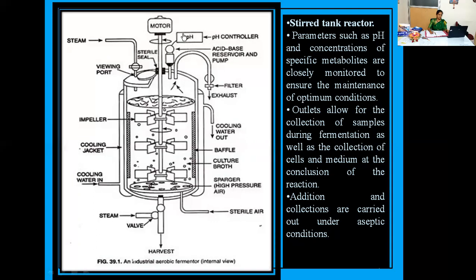And the pH probe and pH controller will be here. Then the acid base reservoir and pump. Here you can see the cooling water out, and baffles can be seen. In detail you'll understand later. This is one of the pictorial representations of a typical fermenter or bioreactor.